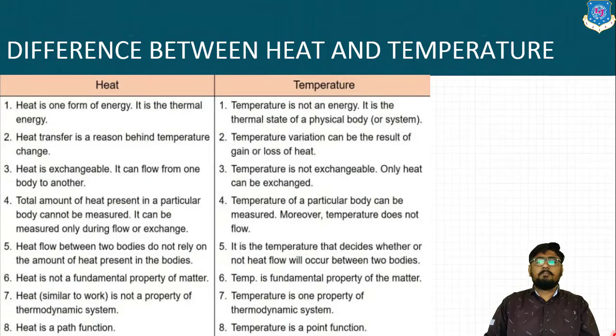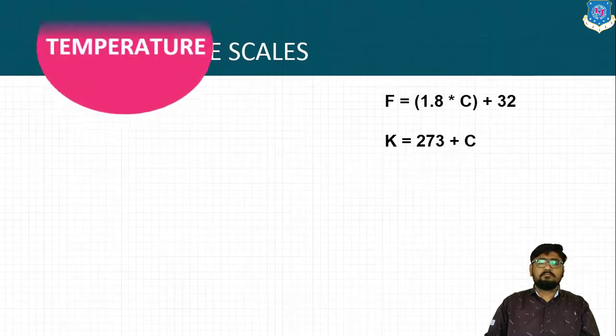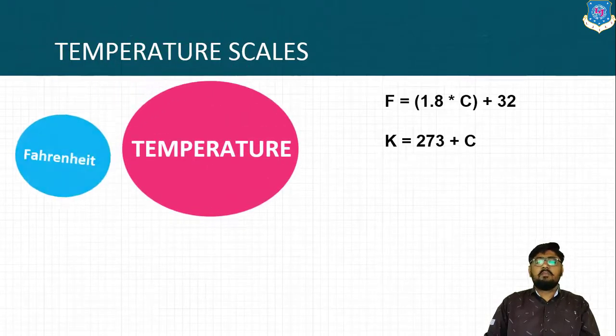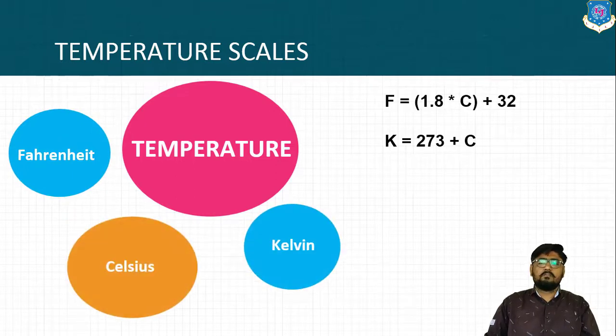Now next is the temperature scales. What are the various temperature scales available in the market? So we know that basically there are three temperature scales, that is Fahrenheit, Celsius and Kelvin. Now basically we all know about the temperature scales of Kelvin and Celsius, as it is widely used in SI systems, and in the gas law you might have converted the temperature in centigrades to the Kelvin, because the gas law is followed by the rule of the Kelvin scale only.